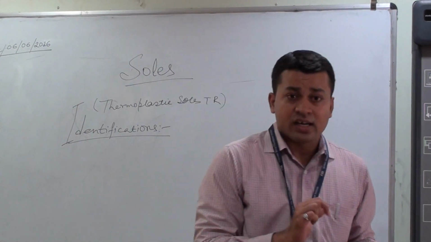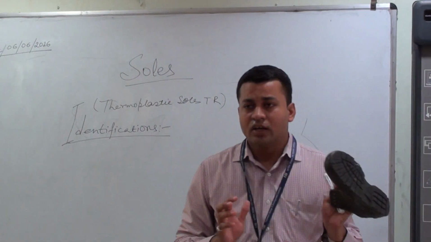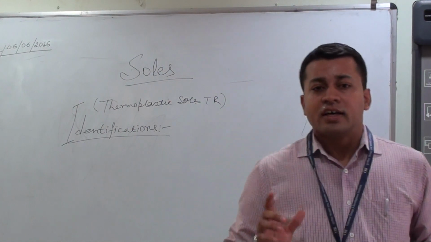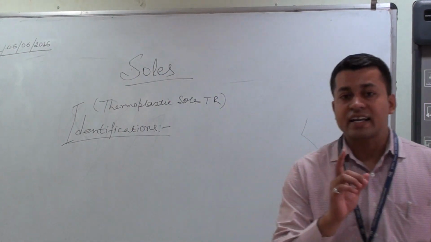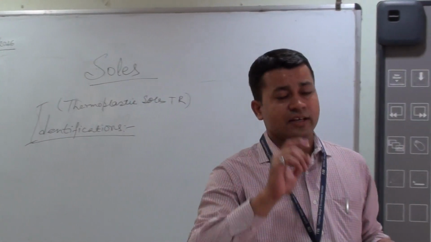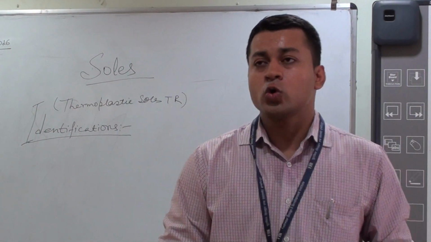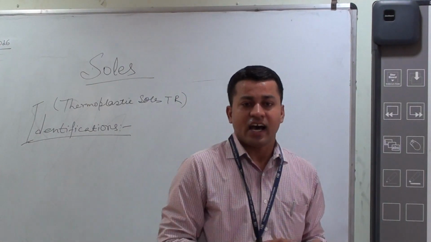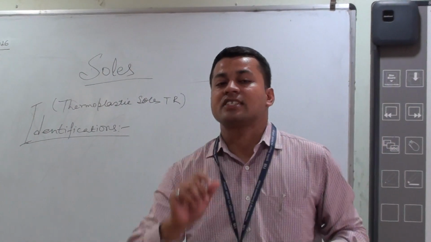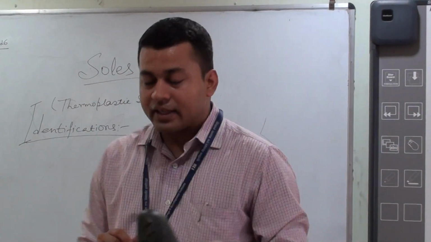Now comes the reaction ingredients of PU. What are the reaction ingredients of PU soles? Number one is cross-linking agents. Their proportions control the hardness, resilience and strength of the products. Number two is catalyst. Number three is blowing agents such as fluorocarbons. Number four is foam control agents such as silicones. Number five is pigments. Number six is fillers.